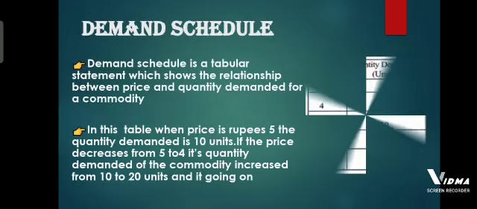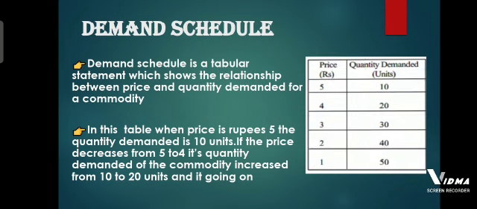Demand schedule. Demand schedule is a tabular statement which shows the relationship between price and quantity demanded for a commodity. In this table, when price is 5 rupees, the quantity demanded is 10 units. If the price decreases from 5 to 4, the quantity demanded of the commodity increases from 10 to 20 units, and it goes on.